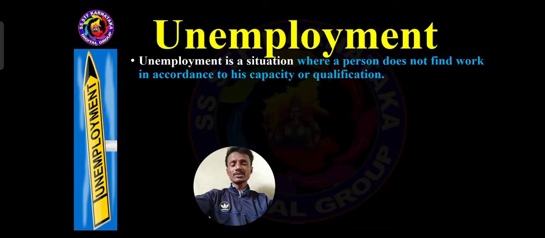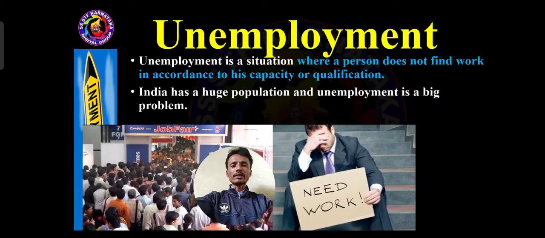Such a situation we should consider unemployment. This is a 1 mark very important question. What is the meaning of unemployment? Unemployment is a situation where a person does not find work in accordance with his capacity or qualification. This is considered as unemployment.